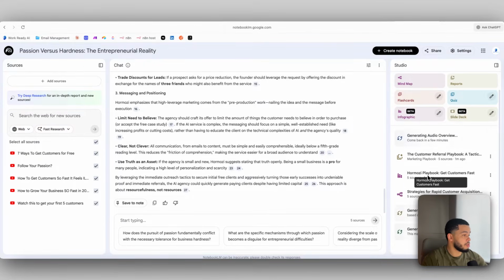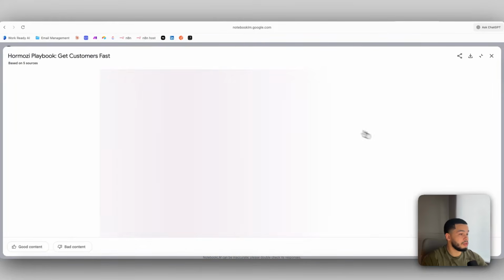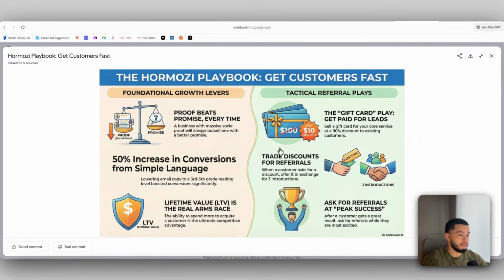Also, we have the Alex Hormozi infographic. So if we jump in here, you can see we should have a full infographic here based on all of the videos uploaded, which you can see here, the Hormozi playbook, get customers fast, foundational growth levers, tactical referral plays. So you can see we have the full infographic on all of them videos uploaded.